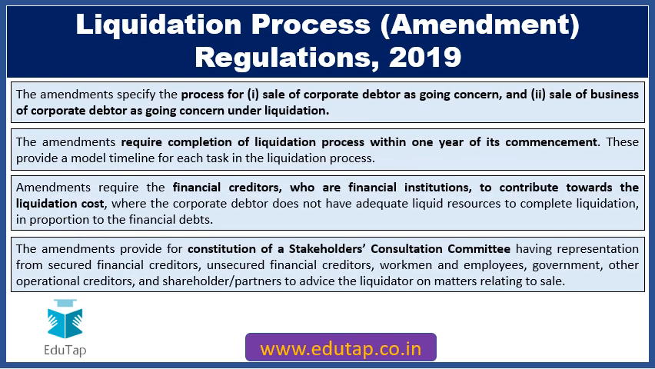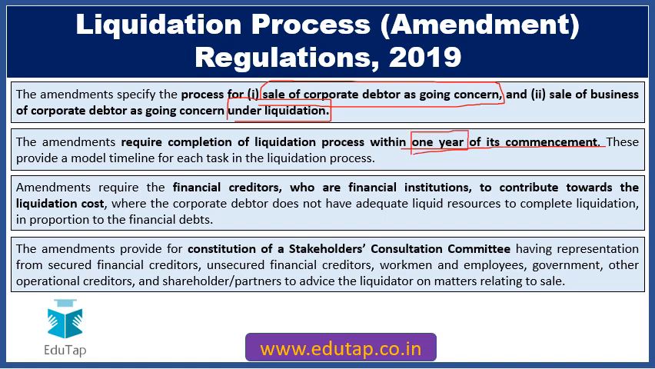So friends, if you talk about the salient features of the Liquidation Process Amendment Regulations 2019, then these regulations specify the process with regard to sale of the corporate debtor, or sale of the company as a going concern, or sale of a business of the company as a going concern under liquidation. Under liquidation, the company can be sold as a going concern or its business can be sold as a going concern. So the process with regard to this is contained in these regulations. Further, now this is very important, the amendments require completion of liquidation process within 1 year of its commencement.